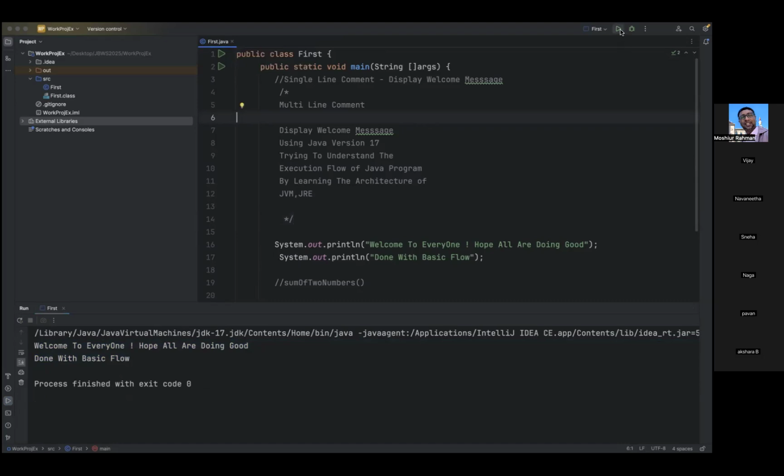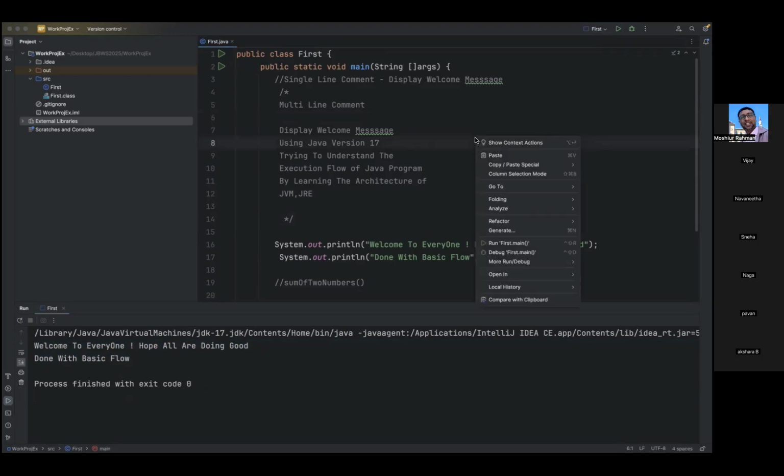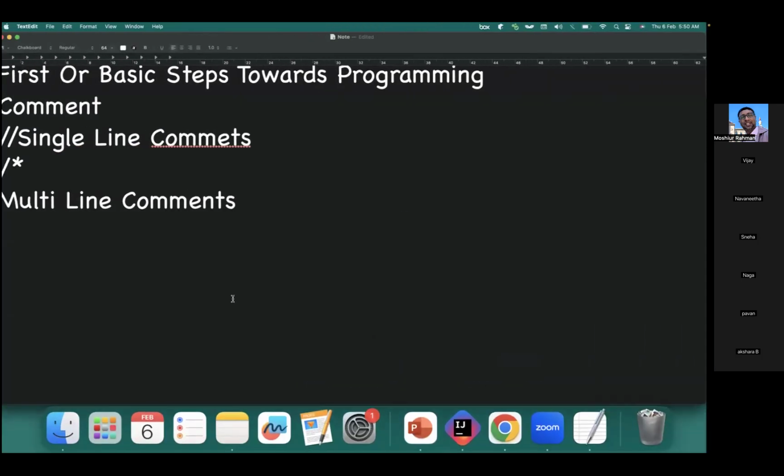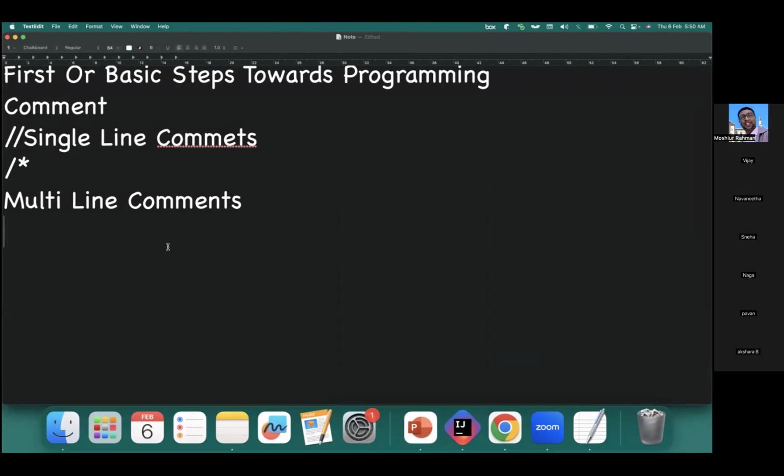You can use either this icon. The only thing is, whatever the source file, it should be visible here. Okay. Now you can just use this option also. Now one more comment we have. Single line and multi-line, it's done. We have seen what is the difference.